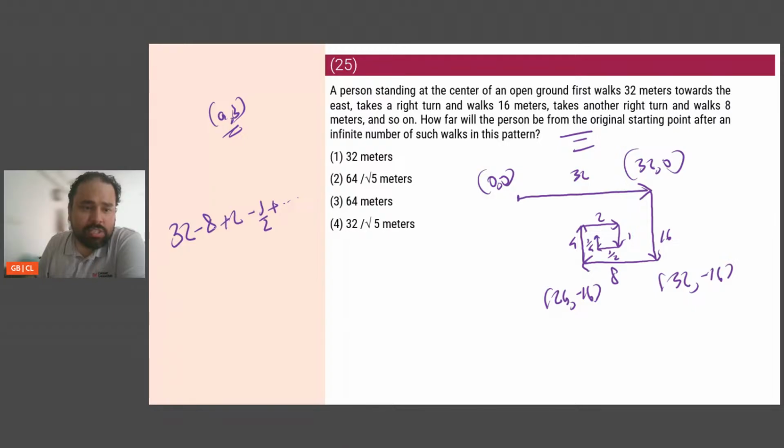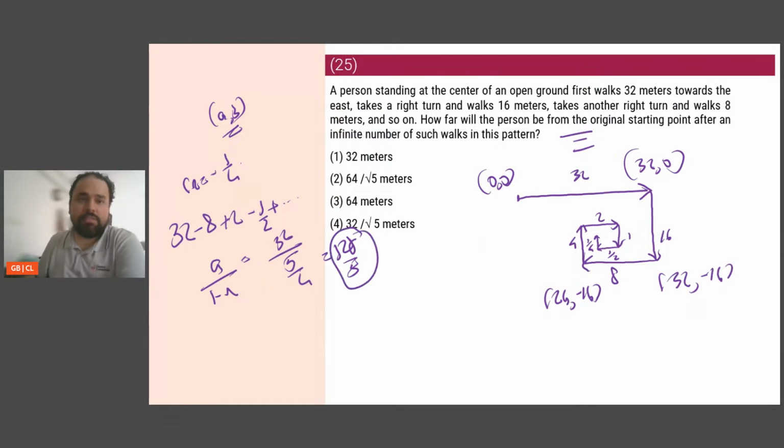If I look at this, this is basically a GP with a common ratio of minus 1/4. So the value will be A by 1 minus R. A is 32, by 1 minus R, 1 minus (minus 1/4), which is 5 by 4. So it will be 128 by 5. This is the value of x.